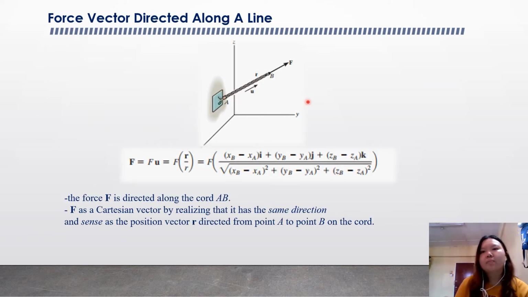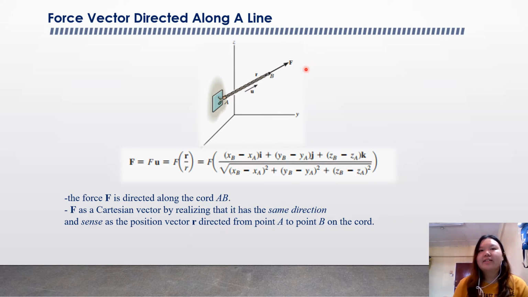The last topic of the force system is the force vector directed along a line. You can see the force F is directed along the chord AB here. We express F as a Cartesian vector by realizing that it has the same direction and sense as the position vector r directed from A to B on the chord.